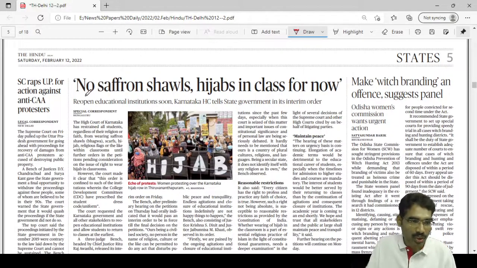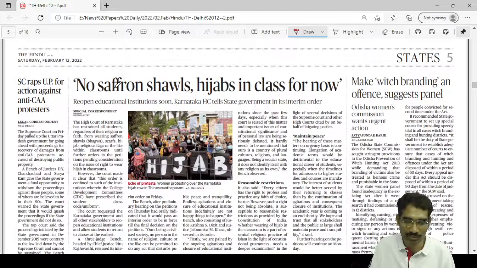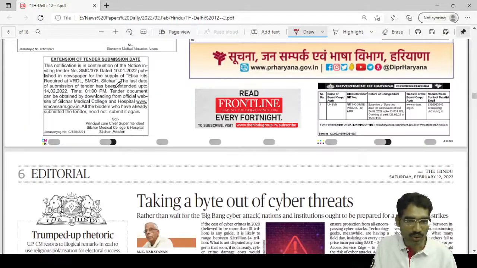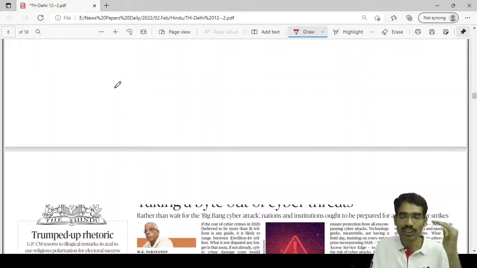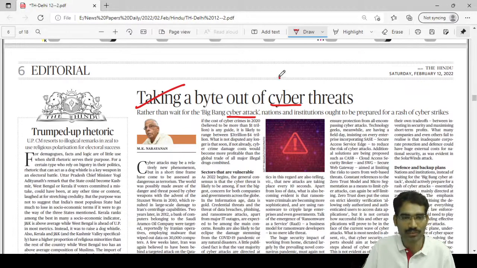Here is something: no saffron shawls, hijab in class for now. So it is related to front page news continuity. If you do not highlight or select it, don't worry, just keep moving. In the first round, only select whatever you feel is important and directly related to the syllabus. Next come to the editorial. Taking a bite out of cyber threats. It is talking about something cyber related, rather than waiting for big bang cyber attacks. So once again, cyber attack, GS3.